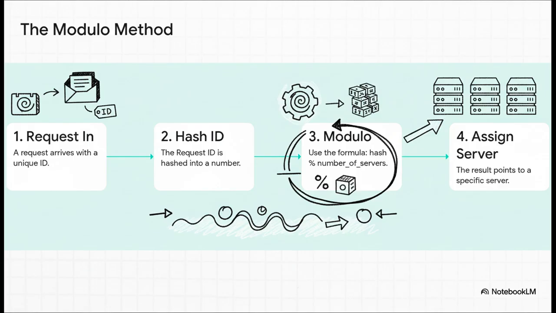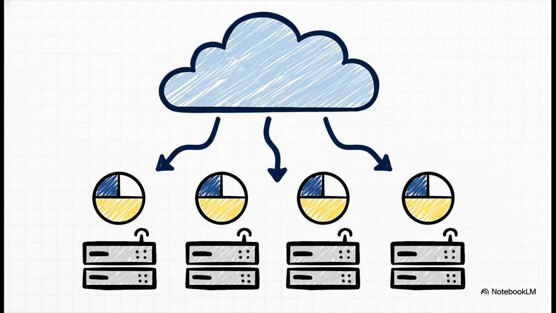Simple enough, right? And you know what? This works beautifully at first. Because a good hash function spreads its results out pretty randomly, every server gets a roughly equal slice of the pie. If you've got 4 servers, each one ends up with about 25% of the traffic. It seems like a perfect system.